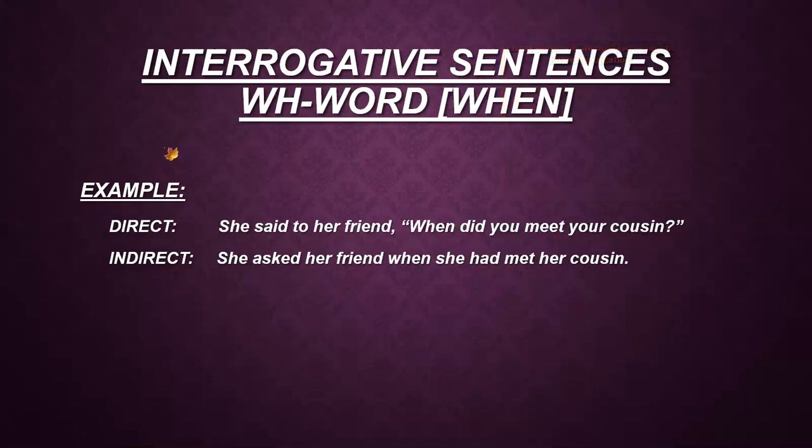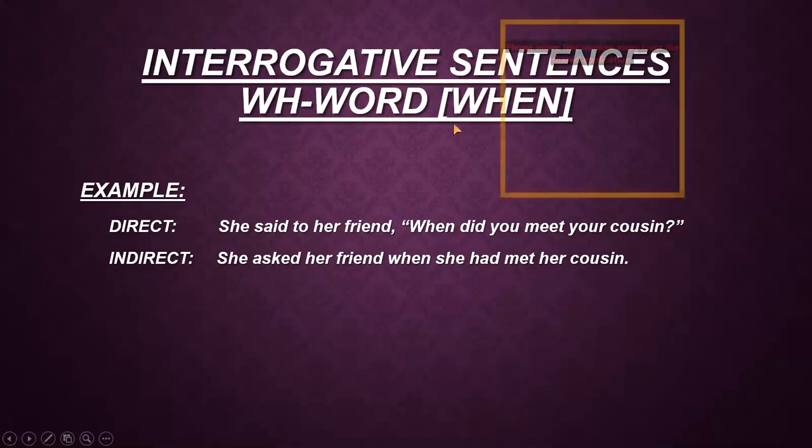Now there is another word for showing the interrogative sentence. The WH word is here, when. When means kab. She said to her friend, the sentence is, she said to her friend, comma, when did you meet your cousin? Question mark. Again, you can see the whole words of the speaker with the question mark are enclosed in the inverted commas.